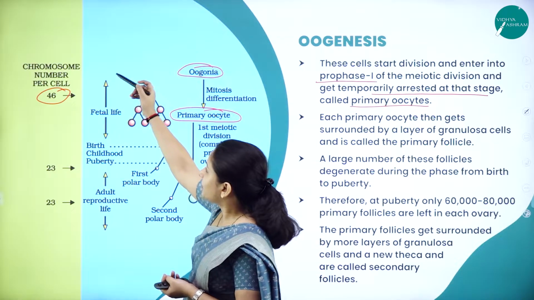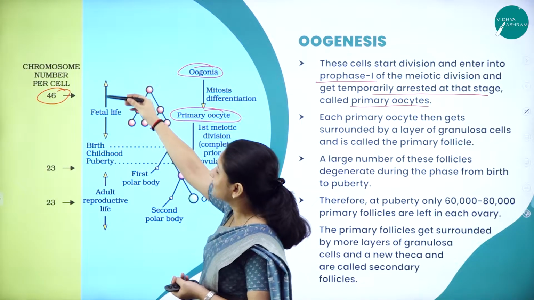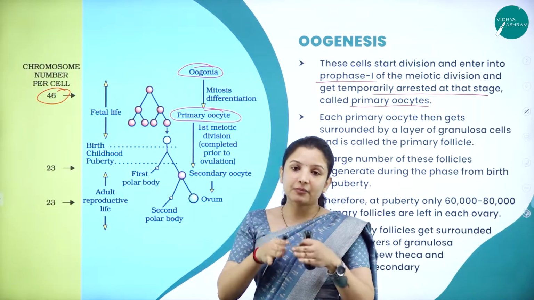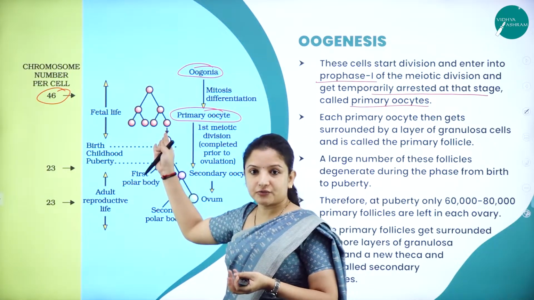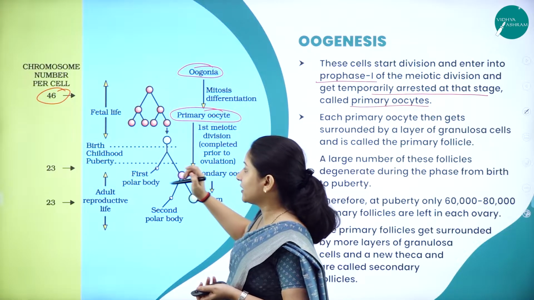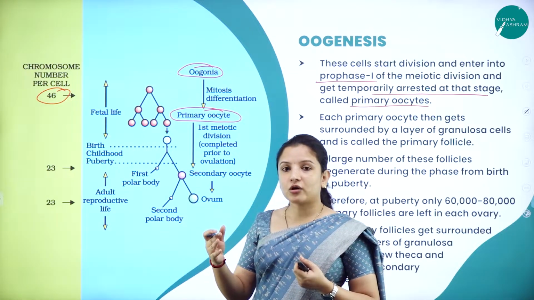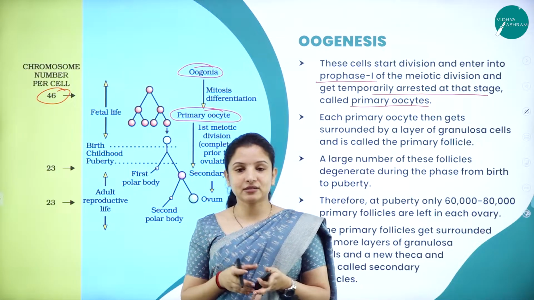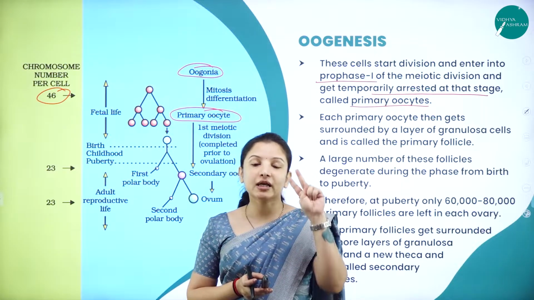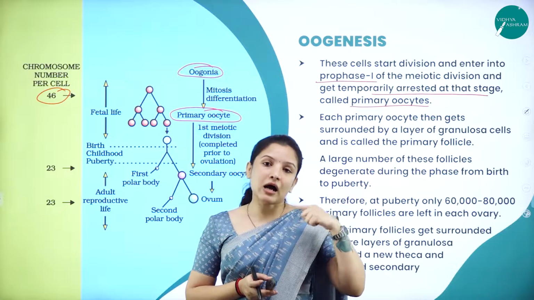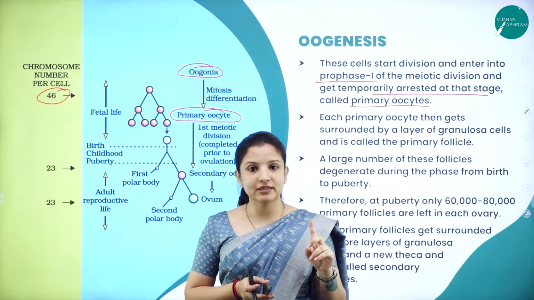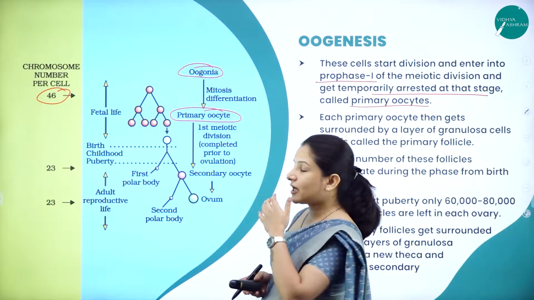Why it stops at the primary oocyte is because this is completely fetal life. That is, inside the mother's womb itself, all this process occurs in the baby. Only after the birth does the next step occur. Now, don't get confused. In males, everything starts after birth, and once the male reaches puberty, then it starts. But in the case of a female, what happens?